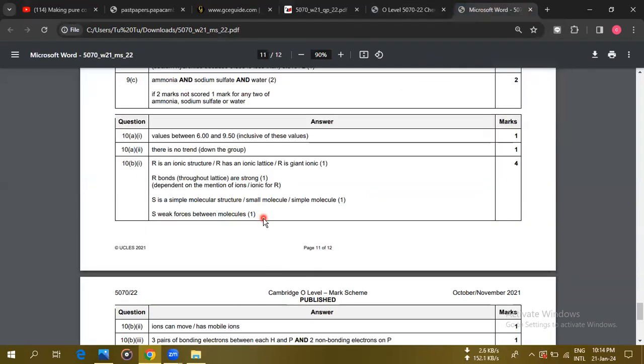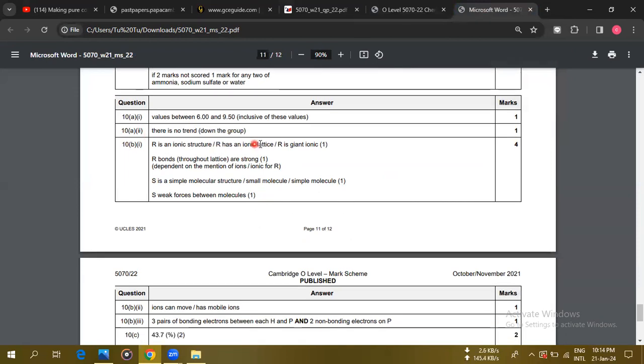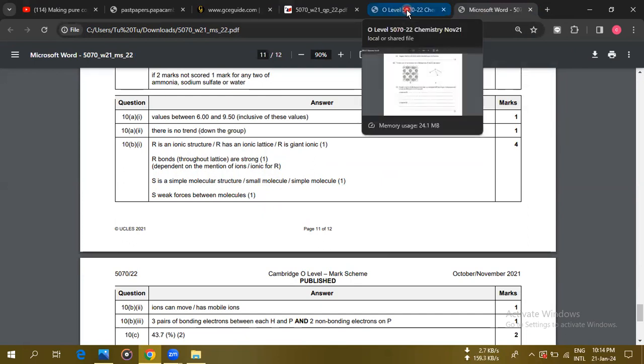Let's see what the answer is. R is an ionic structure, an ionic lattice. R bonds are strong, you have to say through the lattice, because of ionic bonds. S is a simple molecular structure, or simple molecule, or simple covalent, that's fine. S has weak forces between molecules, and the attractions or the intermolecular forces are weak, right? The next one,